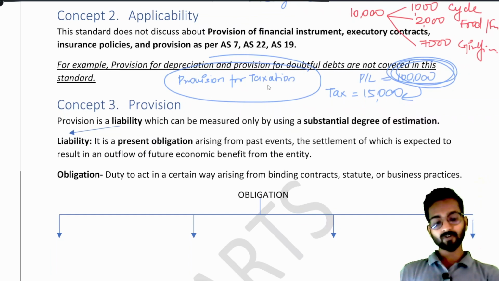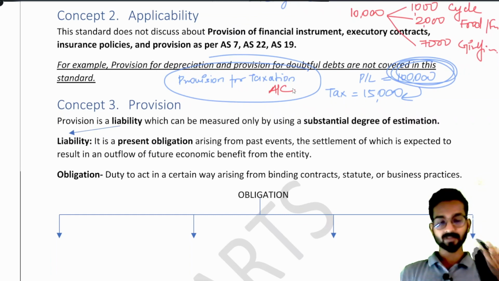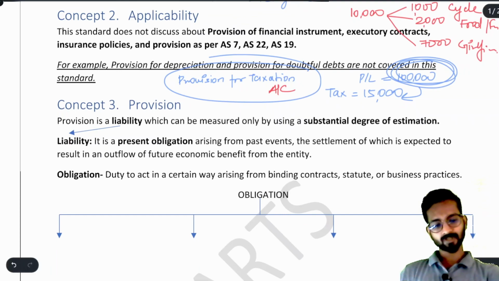Okay, so provision for taxation account is maintained by the company itself, so that whenever the future liability for taxation comes, company can meet it very easily. Understood? We will learn this in detail in the future capsules.